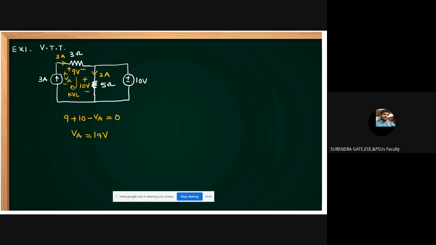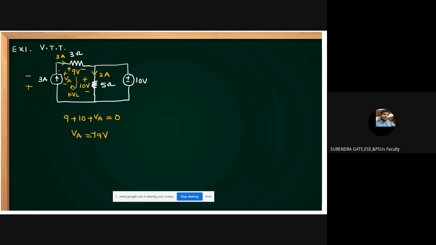No, sir. You assumed plus minus, sir. I will do minus plus, sir. I will do this problem by assuming minus plus. If you do like that, then you will get a negative voltage, then again you can reverse the polarity. If you take it that way, I will get minus 19. When I get minus 19, that means your assumed polarity is wrong. That's why you reverse that polarity. Take plus minus. That is the meaning.